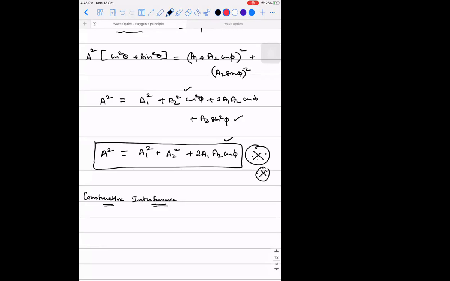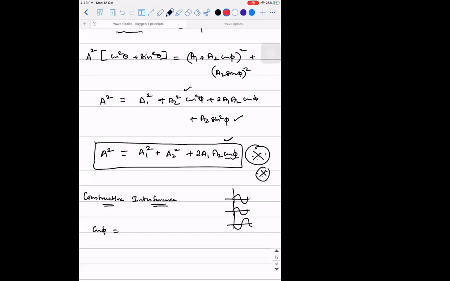In this mathematical relation, which parameter can be changed? Which parameter is going to decide? I told you an important point: I used the concept of in phase and out of phase. Phi. Do you guys remember this? In phase and out of phase. Same phase. So for constructive interference to take place, what should be the value of cos phi, guys?